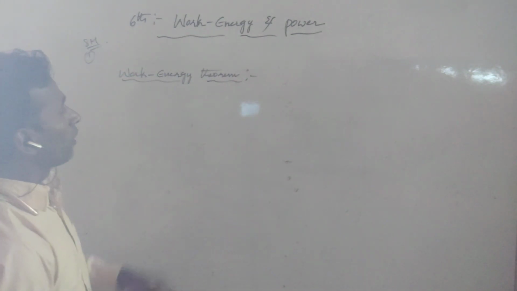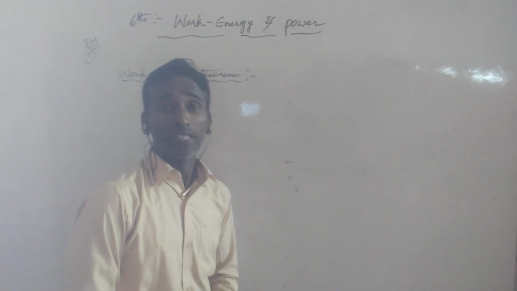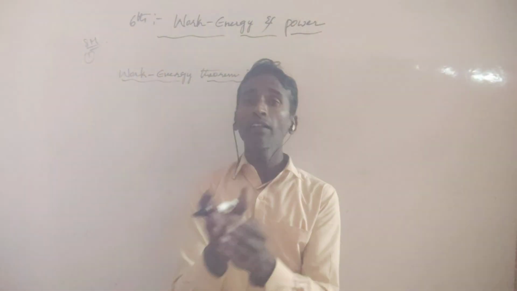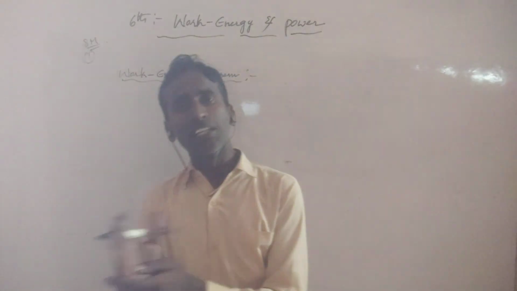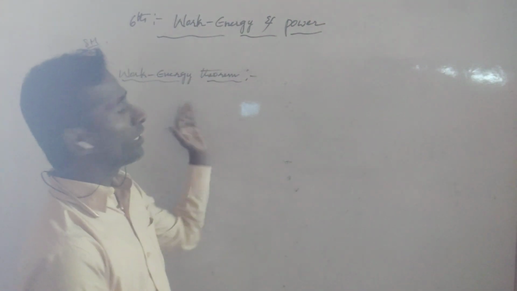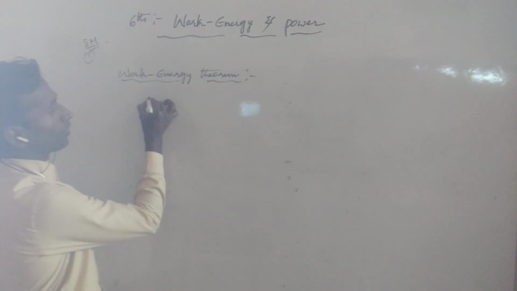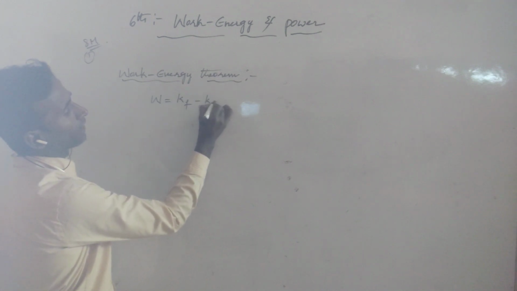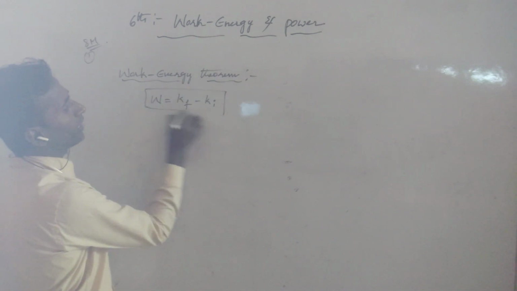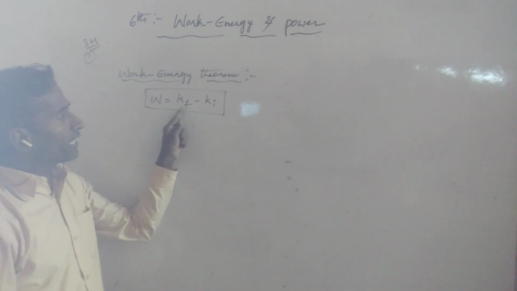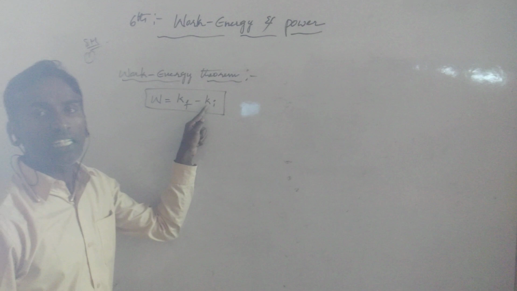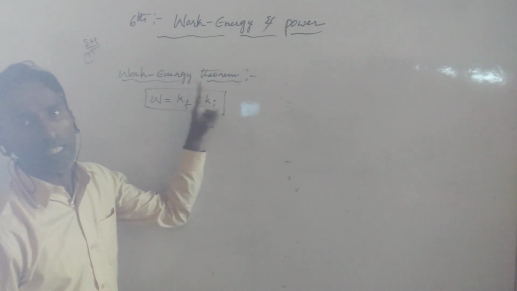The work energy theorem is the difference between two kinetic energies, that is, the difference between the final kinetic energy and the initial kinetic energy. That is called the work energy theorem. So W is equal to Kf minus Ki.